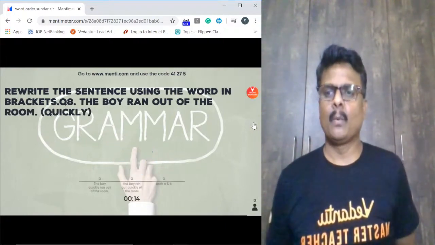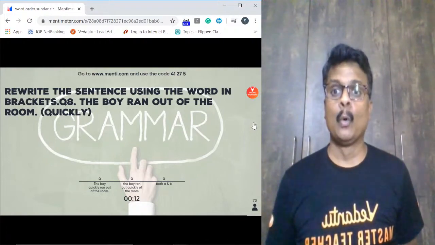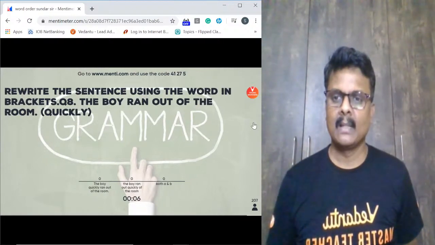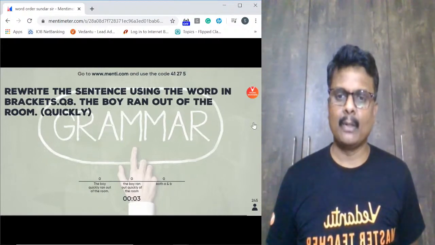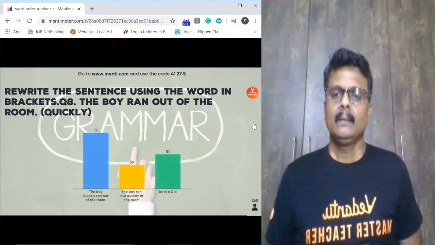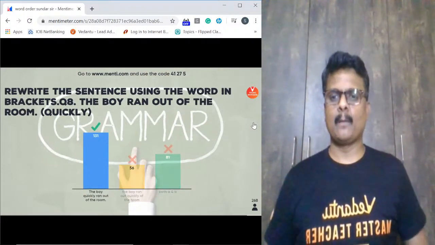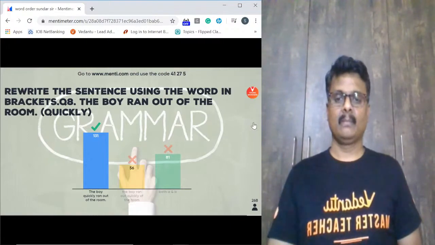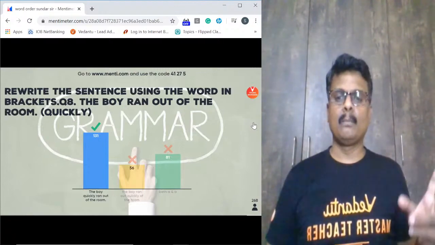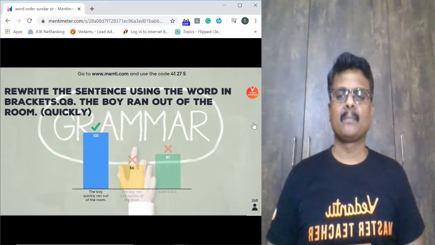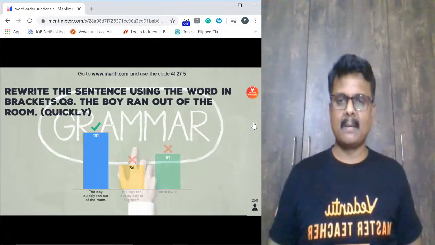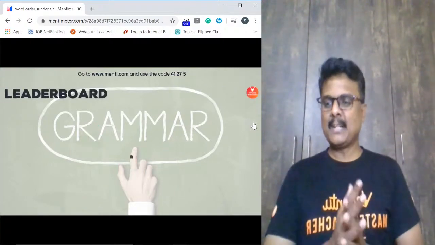So rewrite the sentence using the word in brackets. The boy ran out of the room. Quickly. Option 1: the boy quickly ran out of the room. Option 2: the boy ran out quickly of the room. Option 3: both A and B. How many of you chose one? Option 1. 131 of you. Guys, it can never be both. The boy ran quickly out of the room. What is the meaning? Is it not? You can never say ran out quickly, right? Doesn't make any sense.